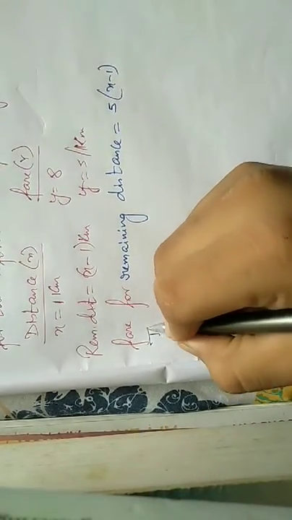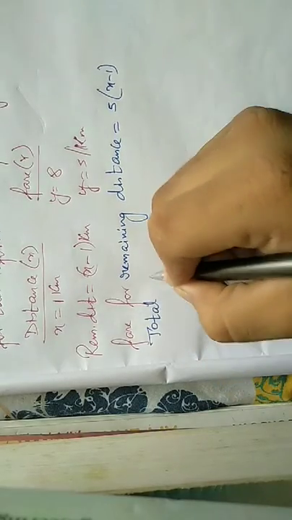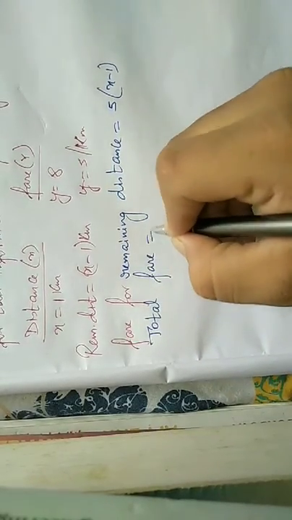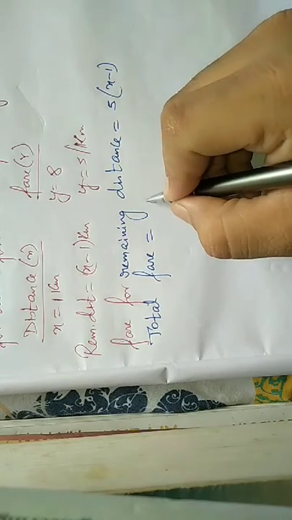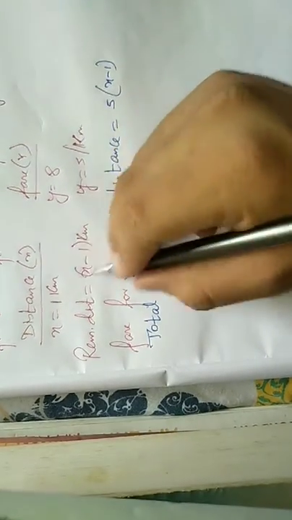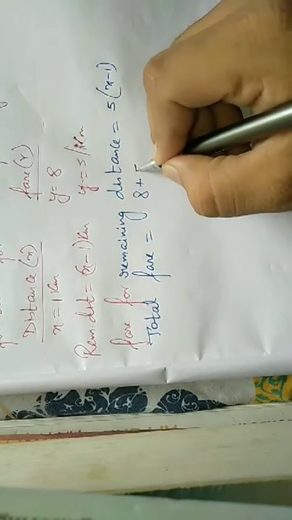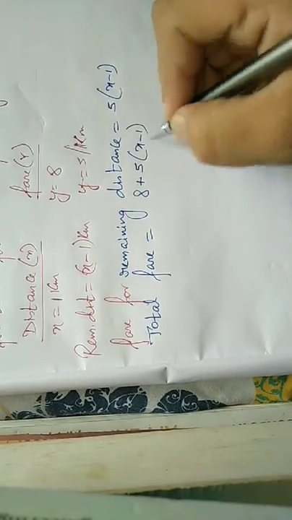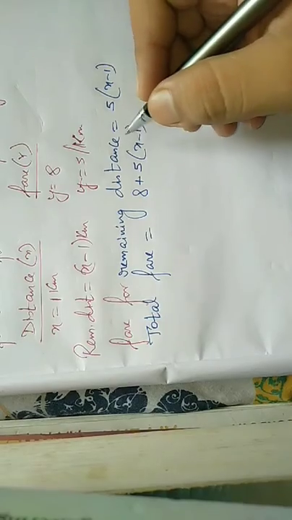So what is the total fare, students? Total fare is equal to, for the first kilometer it is rupees 8, for the subsequent x minus 1 kilometer it is 5 into x minus 1, correct? So that is the total fare. So total fare we will take as y.